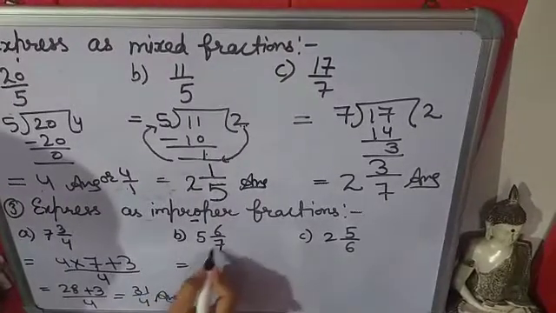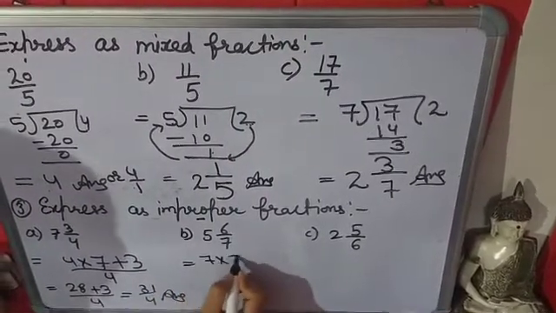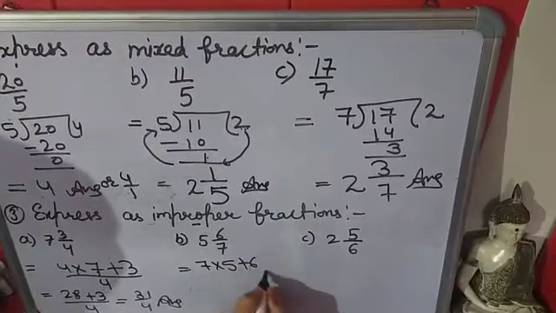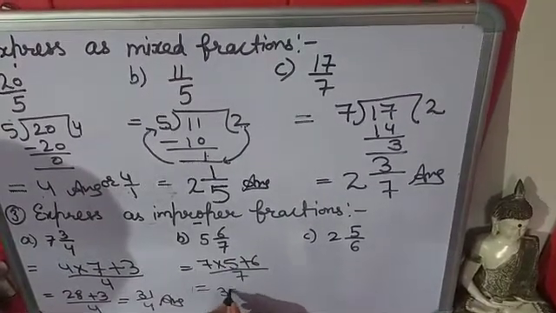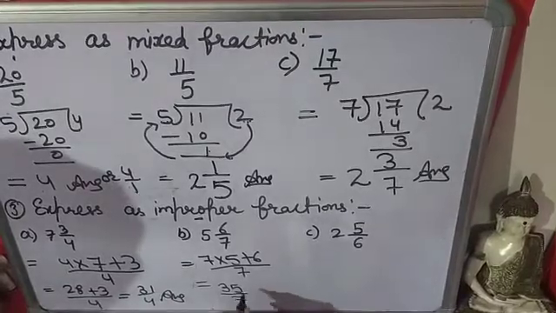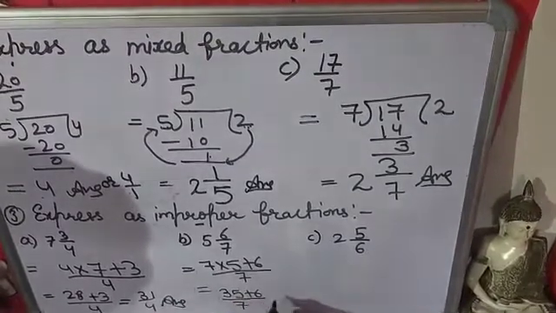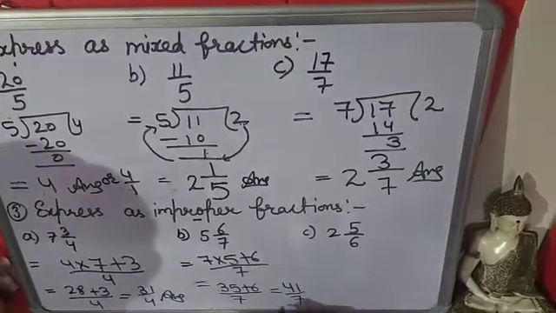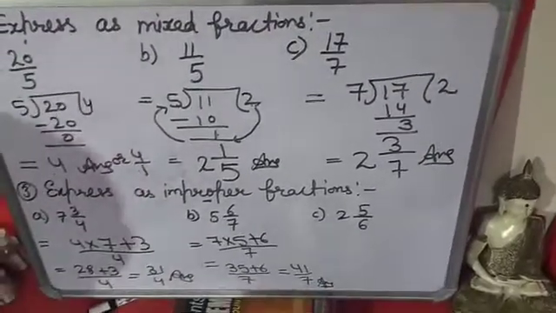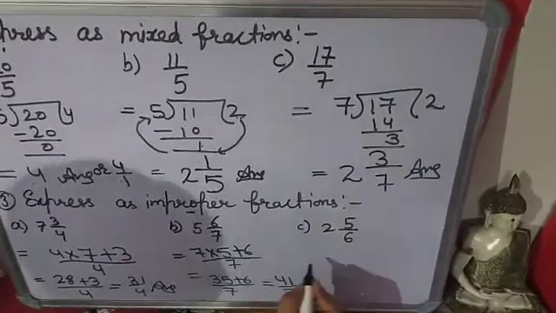In this case also, 7 multiply 5 plus 6 upon 7. 7 fives are 35, plus 6, 35 plus 6 is 41. So 41 upon 7 is an improper fraction.